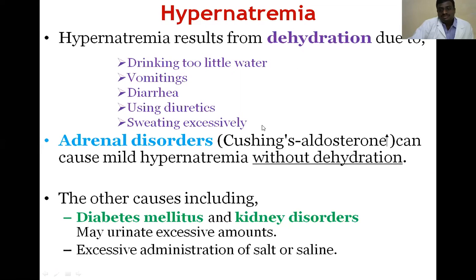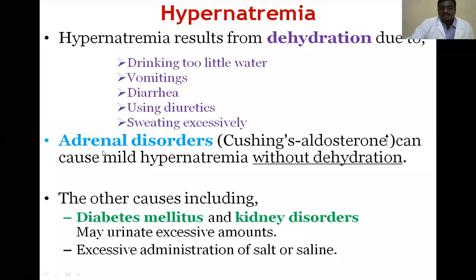Okay, next one is hypernatremia without dehydration. What happens when it occurs without dehydration? Kidney reabsorption. When kidney reabsorption is increased, an excess amount of sodium is released into the blood.